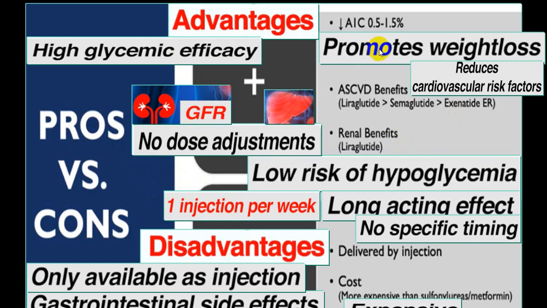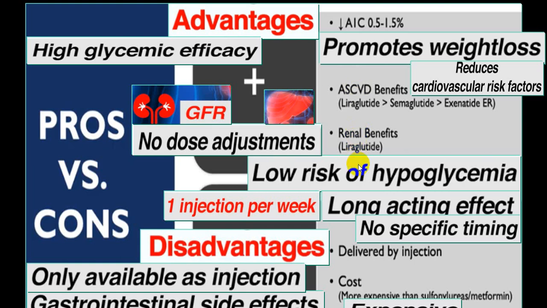It promotes weight loss. It can reduce HbA1c by 0.5 to 1.5. It also reduces the cardiovascular risk factor. Liraglutide is better than semaglutide, and it is better than exenatide. That is, there is atherosclerotic cardiovascular benefit, and renal benefits are also more with liraglutide.